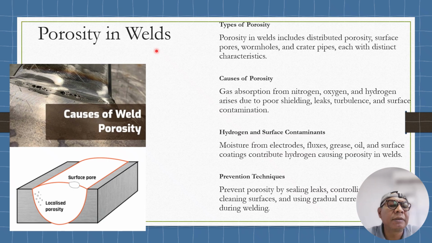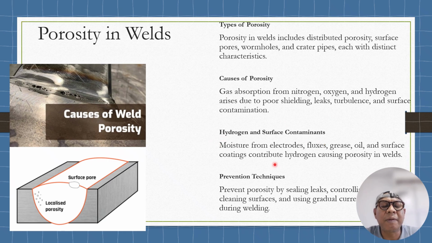Porosity in weld. You see this one, a hole? This is the porosity. Types of porosity include distributed porosity, surface porosity, wormhole, and crater pipe, each with distinct characteristics. Causes of porosity: gas absorption of nitrogen, oxygen, hydrogen due to poor shielding, leaks, turbulence, and surface contamination.